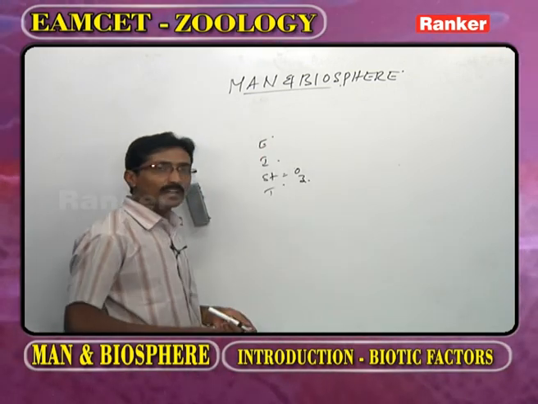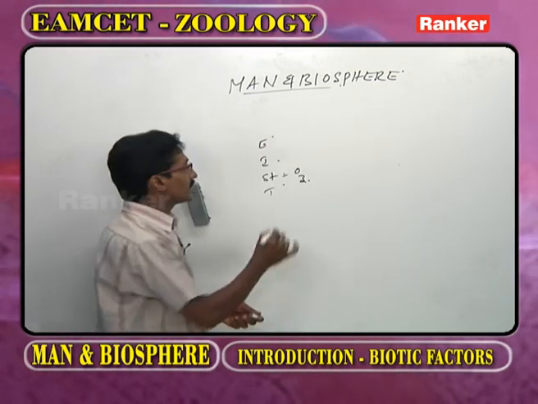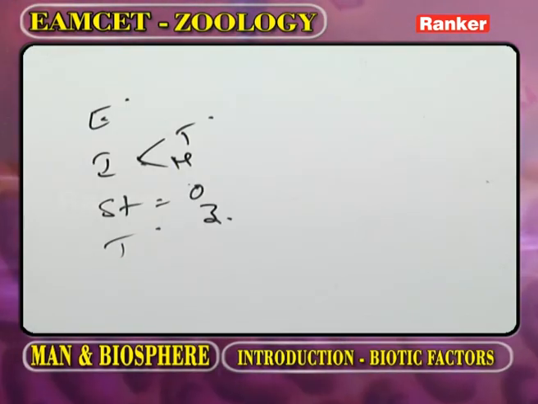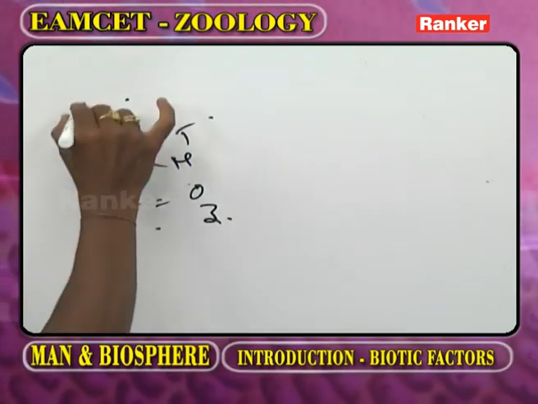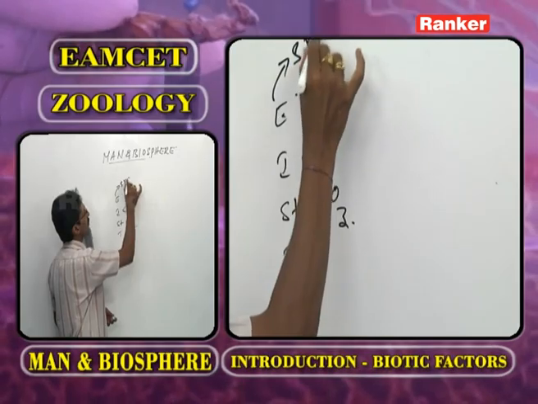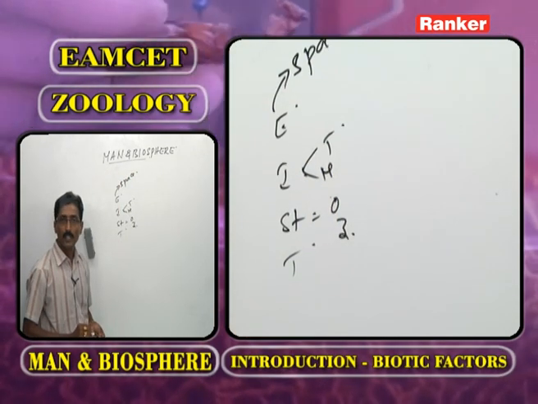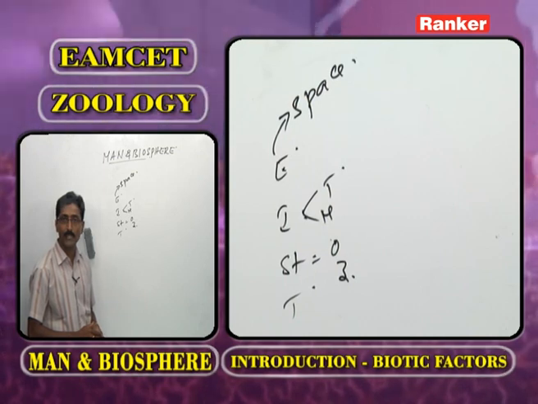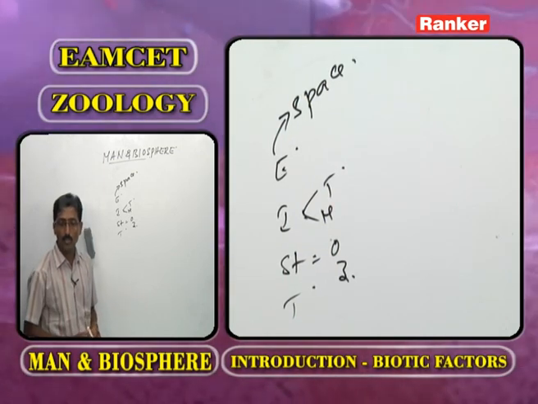Above the stratosphere, what is present? The ionosphere. It is classified into the mesosphere and thermosphere. Above the ionosphere, what is present? The exosphere. If we cross the exosphere, that we call space. Now this is a small piece of information regarding the layers of the atmosphere. Now we go for part 2.